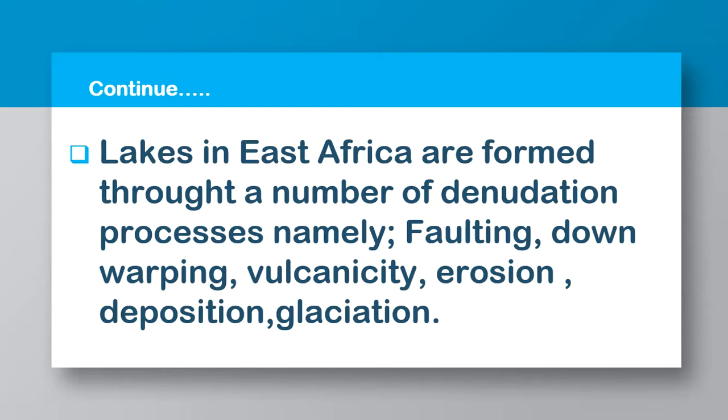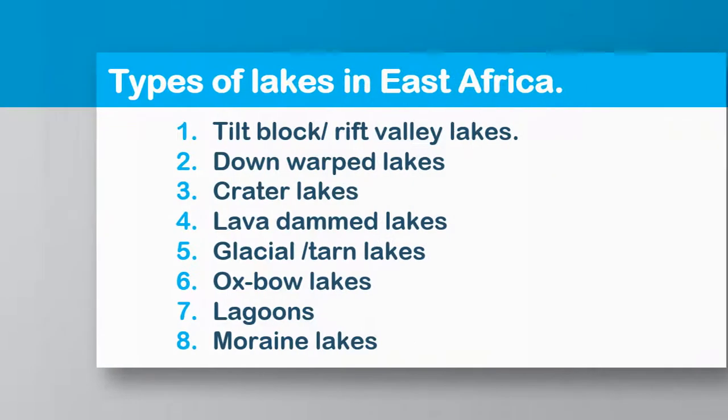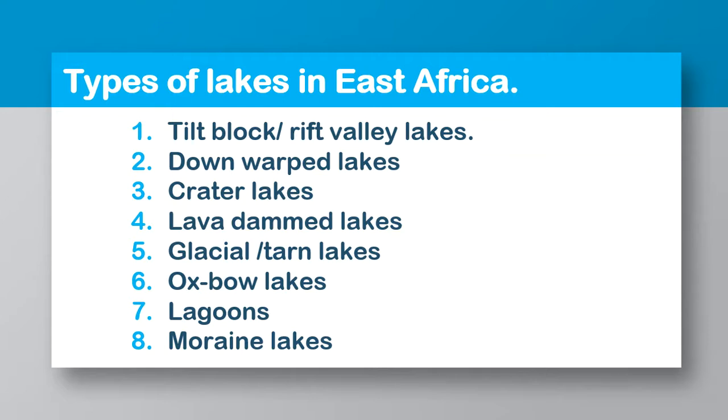I'm talking of processes like downwarping, volcanicity, erosion, glaciation, and deposition. You realize that all these processes can change, can alter the initial appearance of the landscape. So when all these processes work on the Earth's surface, we can have those depressions created, and then later these depressions are filled with water to form lakes.